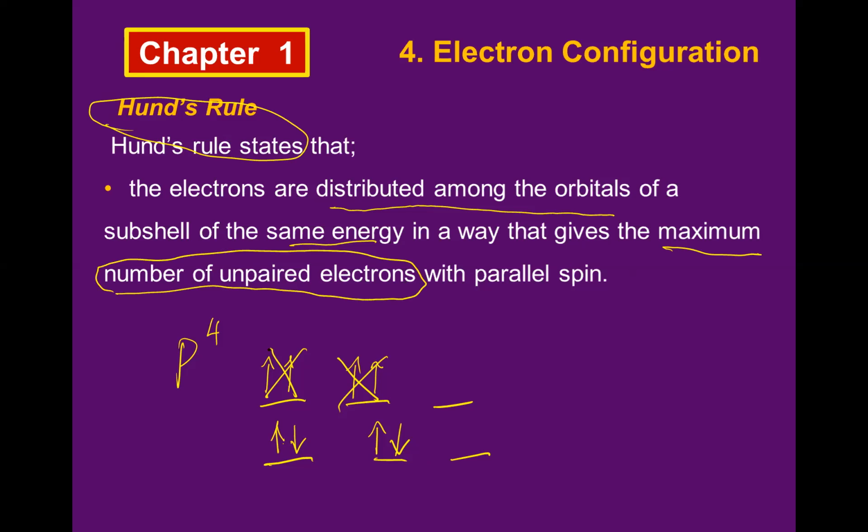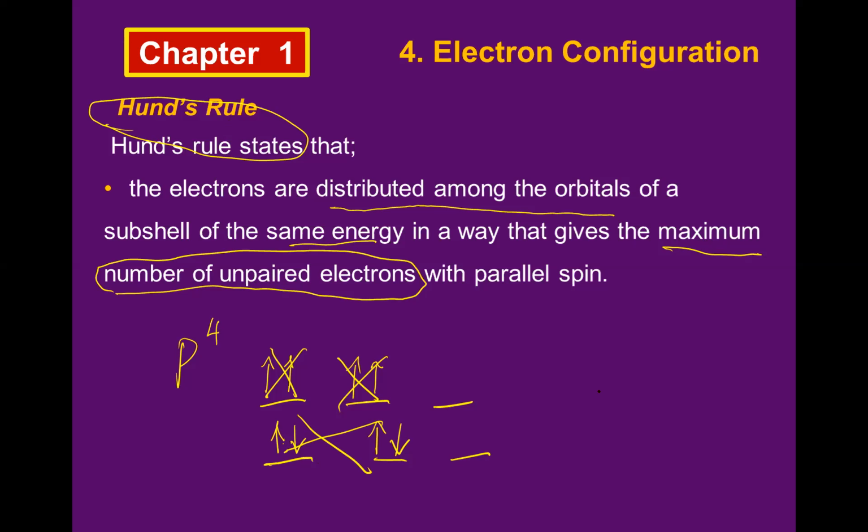What does it mean, maximum number of unpaired electrons? Artinya kita harus membuat elektron tidak berpasangan, unpaired, secara maksimum. Now I still have 1 orbital here, so it is not maximum. So what should you do? You should make the electrons unpaired first. So this is also wrong. According to Pauli, this is true, but according to Hund, this is wrong.